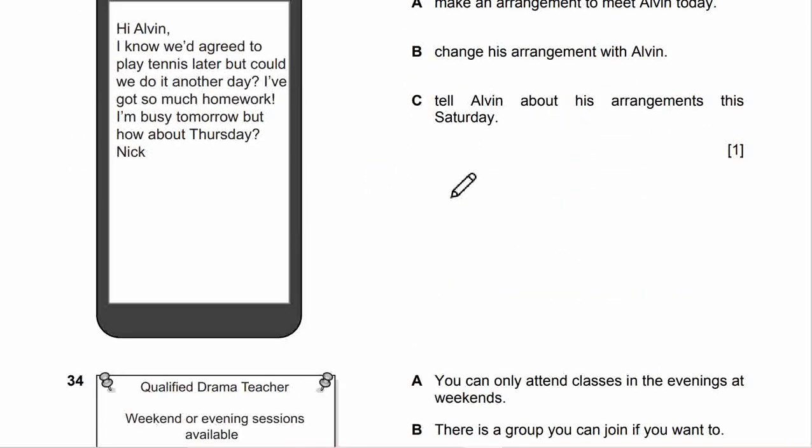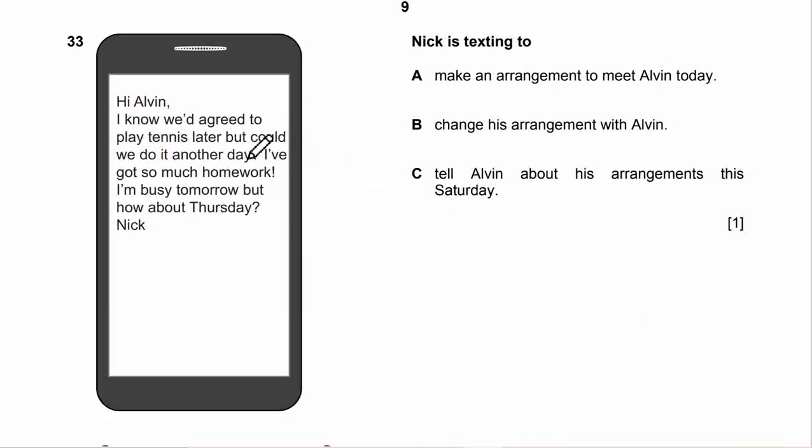So it will be say that a book is ready to collect. So number 33. Hi Alvin, I know you'd agreed to play tennis later, but could we do it another day? I have got so much homework. I'm busy tomorrow, but how about Thursday? Is Nick trying to make an arrangement to meet Alvin today? No, because it says another day. Change his arrangement with Alvin. Seems to be correct. Tells Alvin about his arrangement this Saturday. There's no mention about Saturday, so it will be this one.